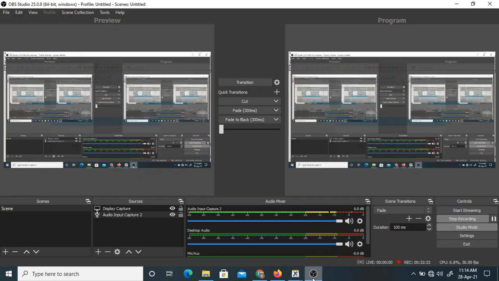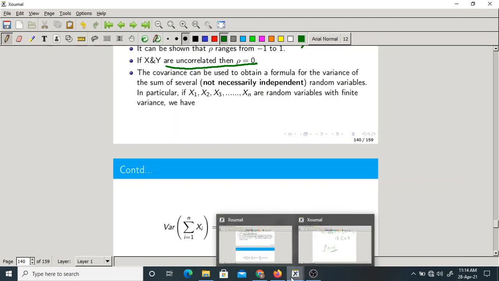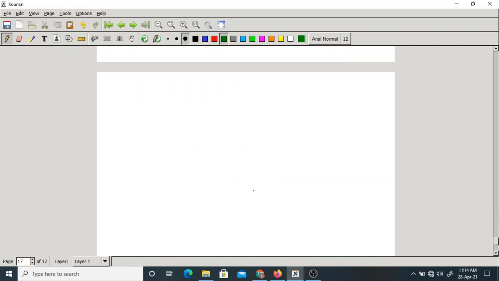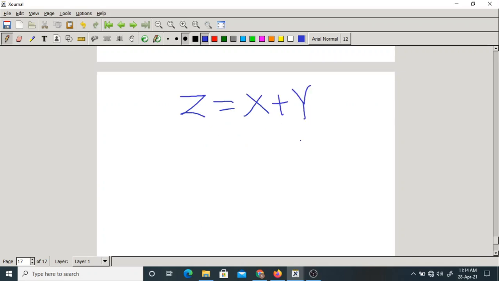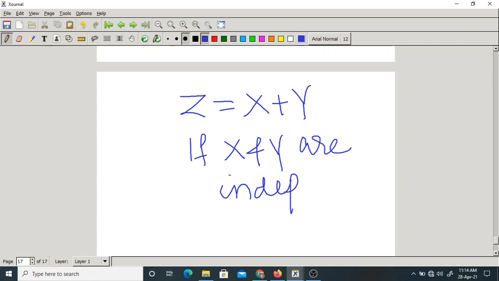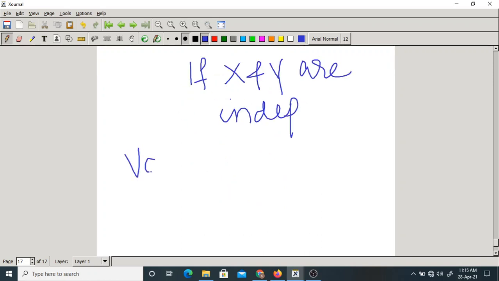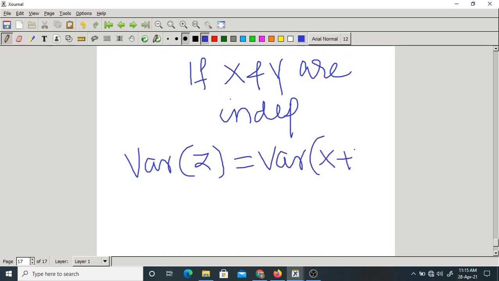Let us take one of the important definitions now, that is finding the variance. Suppose, for example, I will take z is the sum of two random variables. What is the variance if they are independent? So what is the variance of z? That equal to variance of x plus y, that equal to variance of x plus variance of y. We know this already.